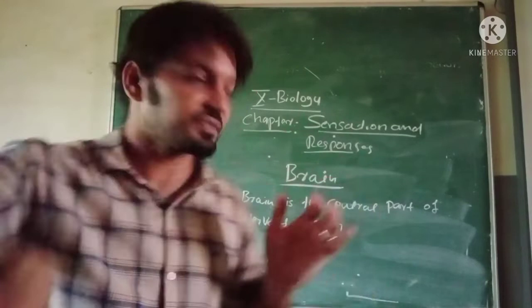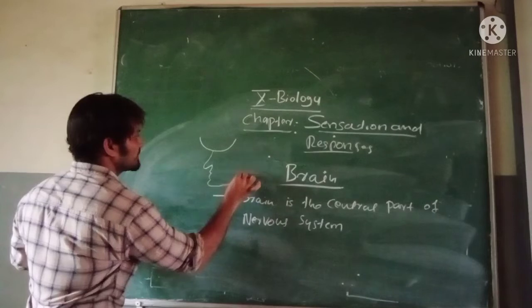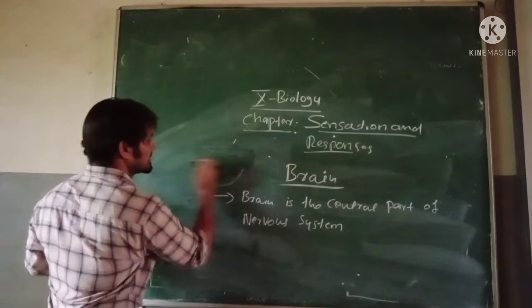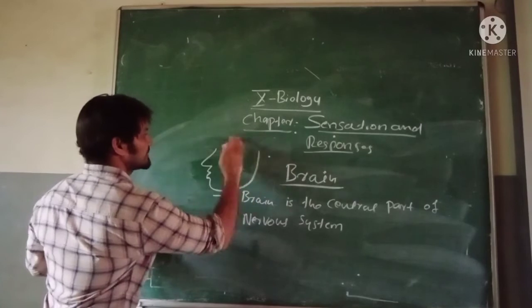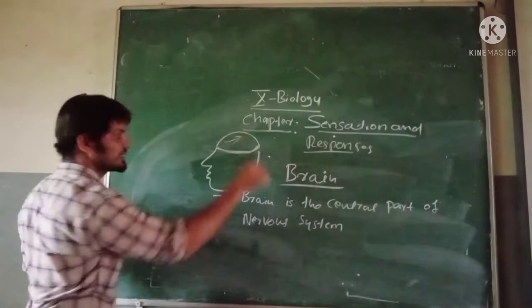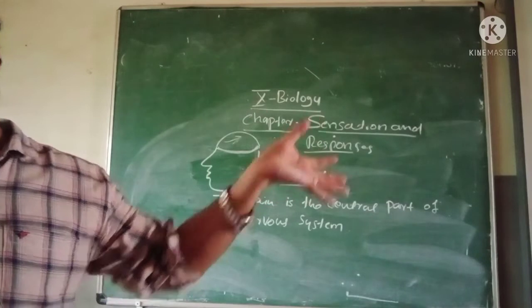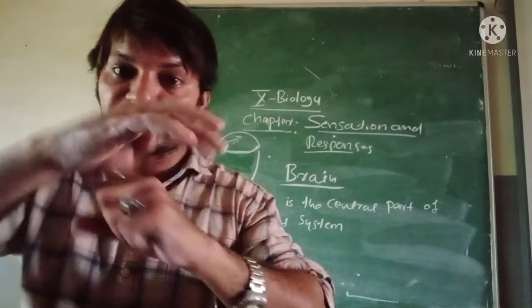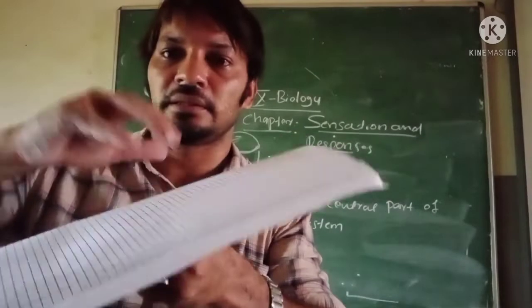Kept in the skull. The skull looks like this. This is our body, face. Nose. Okay, here now, this is the brain. This part is known as the skull, a bone cavity. In that, the brain is covered. The brain is protected inside the skull. It is covered by the meninges. Three meninges cover the brain.